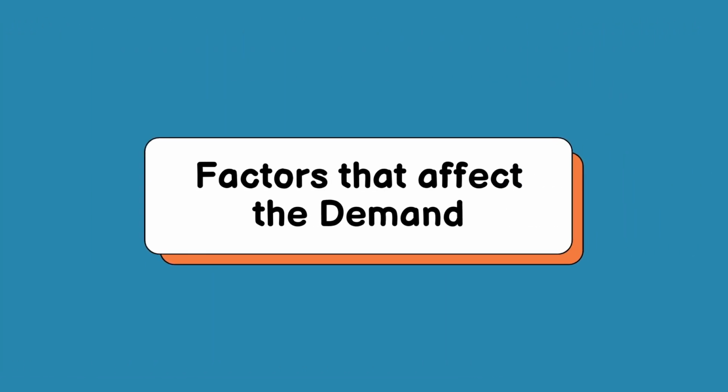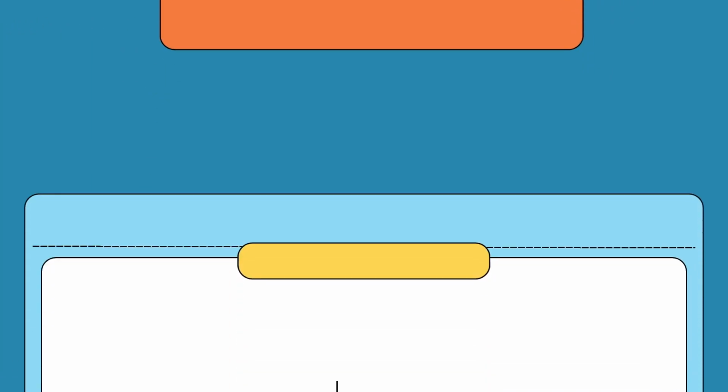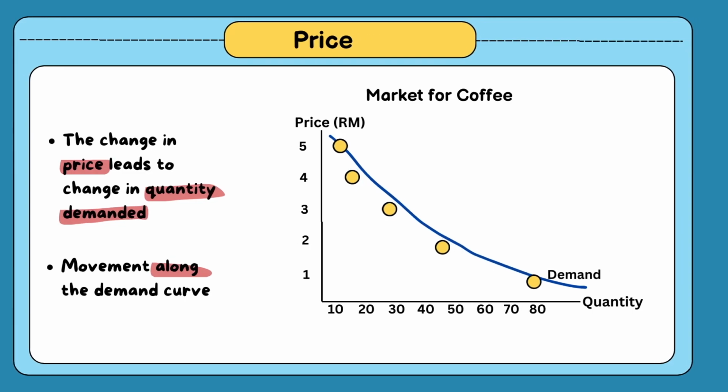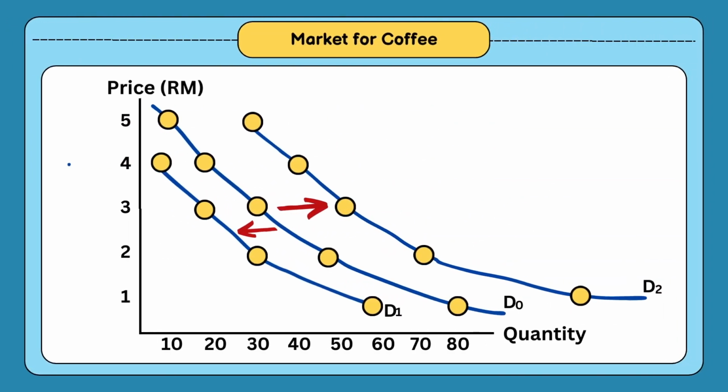There are a few factors that can affect the demand. One of the factors is price. The change in price leads to a change in quantity demanded. So, a change in price moves along the demand curve. But if something else other than price changes, it will actually shift the demand curve.